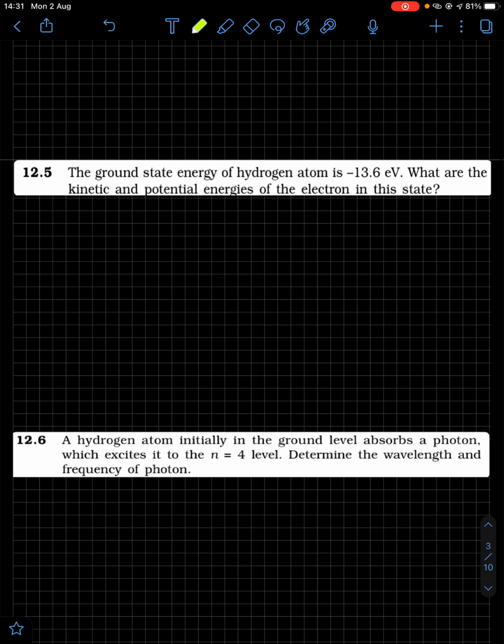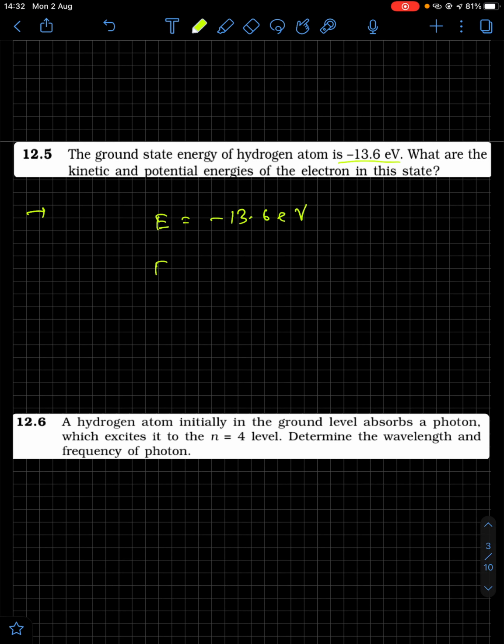Question number 5. So the ground state energy of the hydrogen atom is given as minus 13.6 electron volt. What are the kinetic energy and potential energy? Now we know that kinetic energy is minus times the total energy, and therefore the kinetic energy is 13.6 electron volt, and potential energy is double the total energy. And when you multiply minus 13.6 by 2, you get minus 27.2 electron volt.